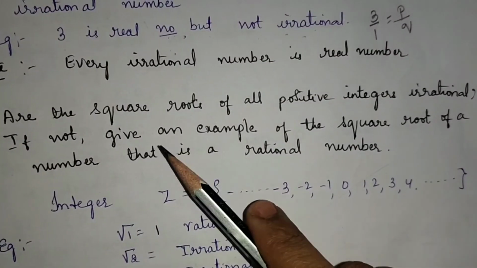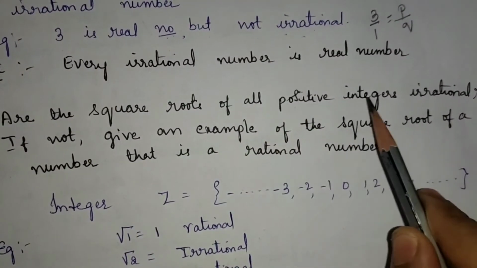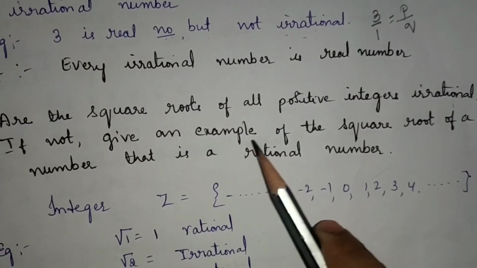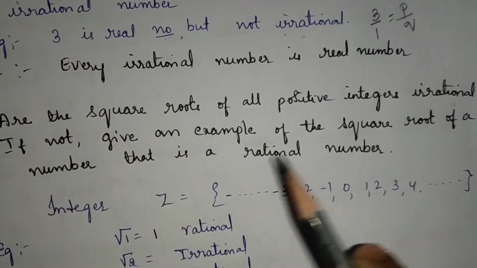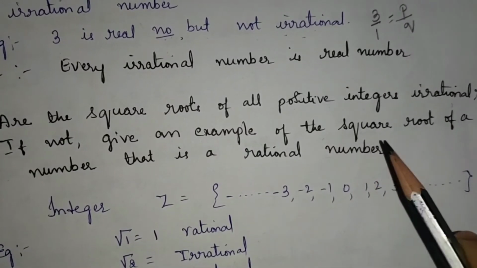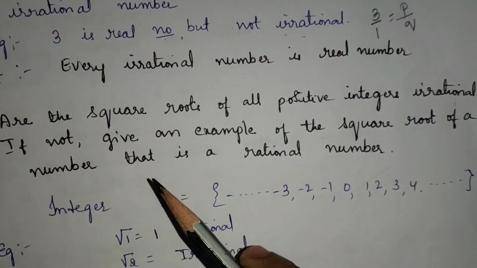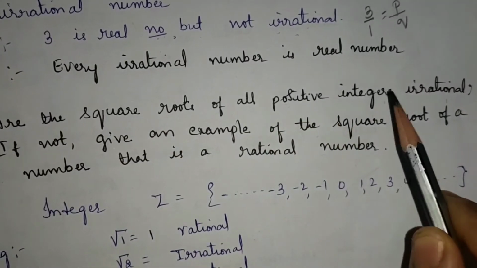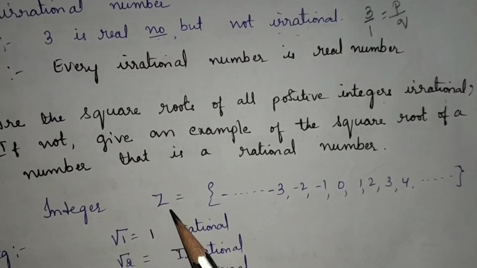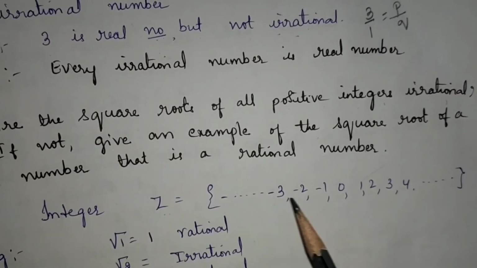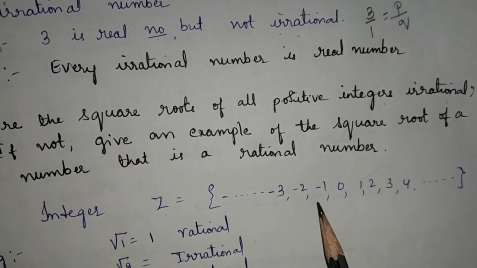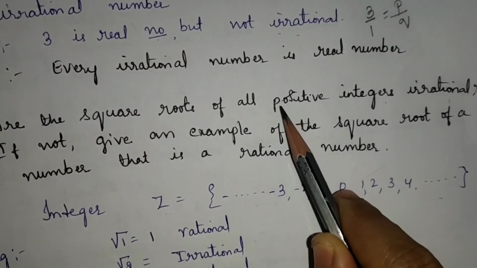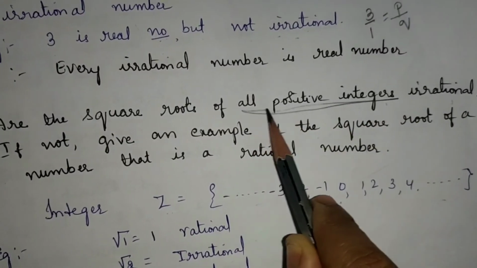Question number 2. Are the square roots of all positive integers irrational? If not, give an example of a square root of a number that is rational. Here, please understand the question. First, you have to understand what integers are. Integers are a set of numbers which includes positive and negative numbers along with 0. Here we consider the set of all positive integers.